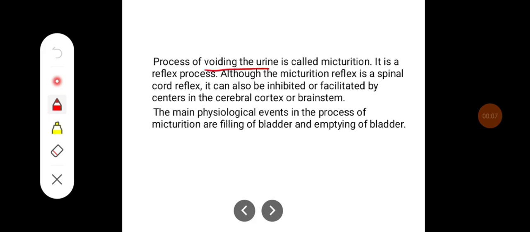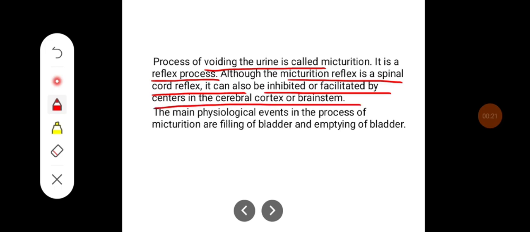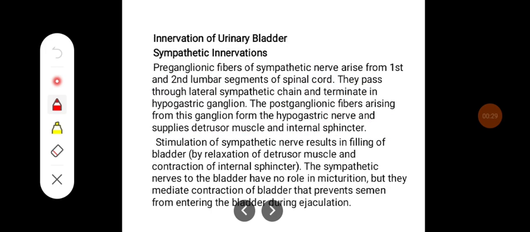Process of voiding urine, and it has a reflex process. Although the micturition reflex is a spinal cord reflex, it can also be initiated, facilitated, or inhibited by centers in the cerebral cortex or brainstem. The main physiological events in the process of micturition are filling of the bladder and emptying of the bladder.